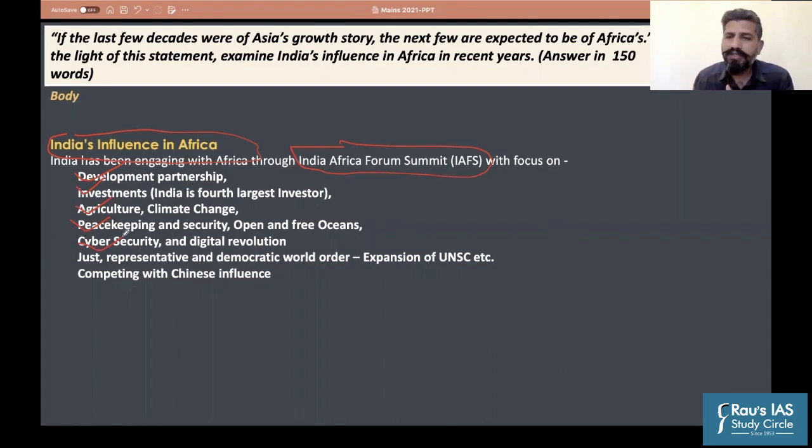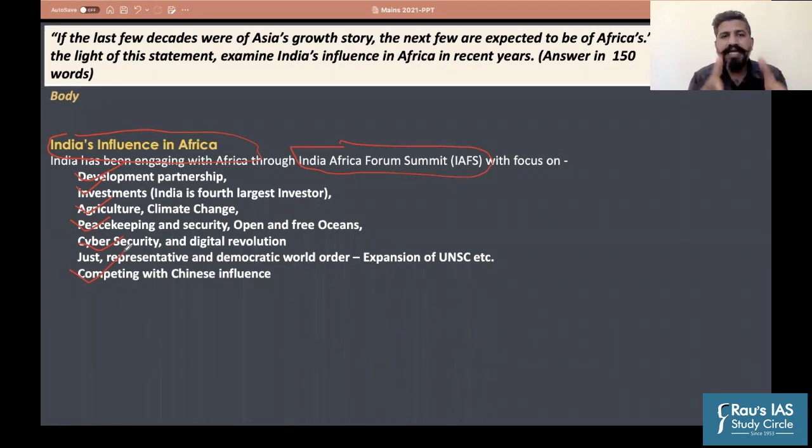despite having an important share in the global population and in the resources, does not have much representation in the UN body, right? You look at the UNSC, the African continent does not have any representative there. Fine. Plus, India wants to compete with Chinese influence.